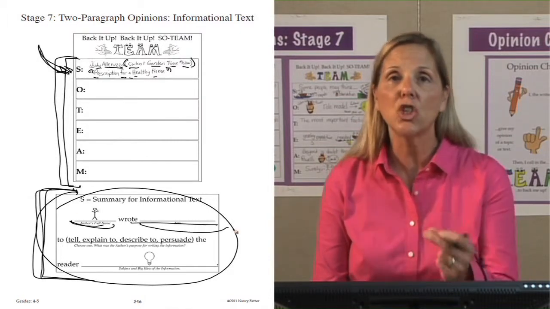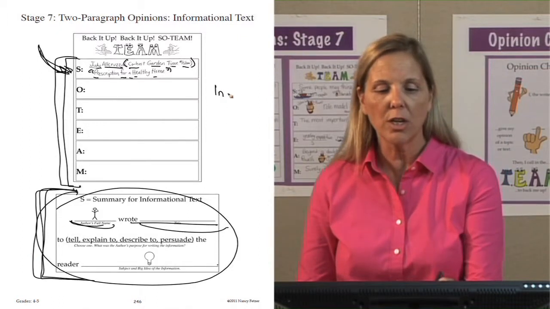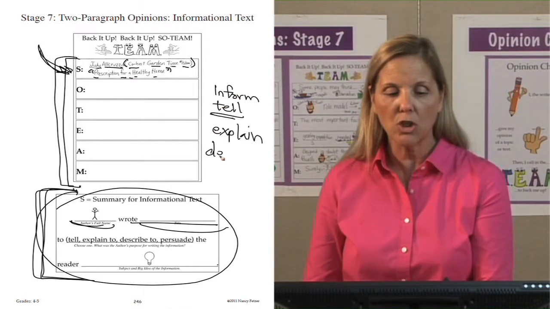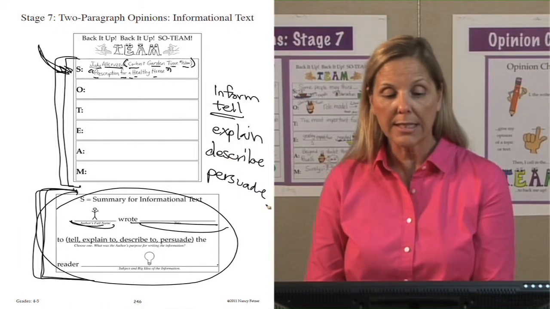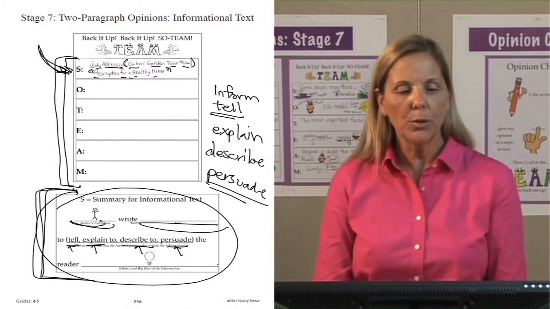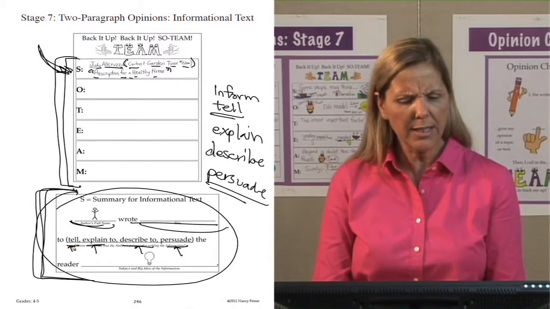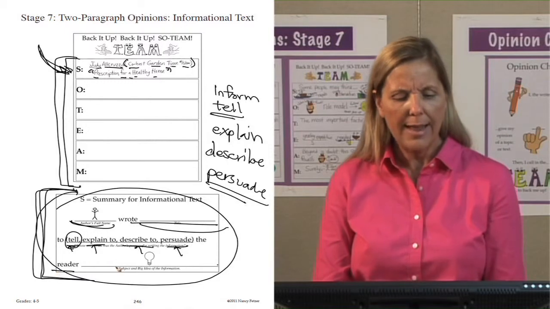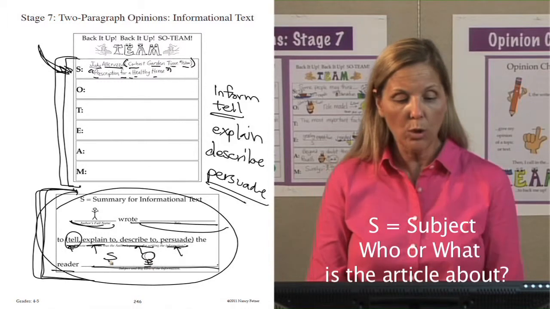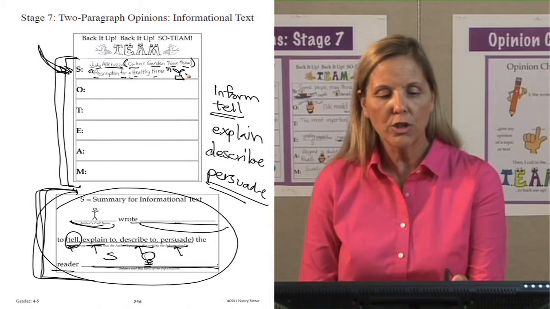Next, I need to give you the gist of what this article was about. When we have information, what does information do? Information is going to inform us or tell us. It's going to explain. Information may describe. The author may be persuading us about a subject. Those words will help me get to the gist of the article. Judy Alaruza wrote the short article, A Prescription for a Healthy Home, to, and I think I'm going to say to tell the reader. And then I'm going to go here to my last line, and that is my subject and my big idea. Or what am I telling about? Plants, and what about plants? In the workplace. I could draw a plant and then I could just put workplace.